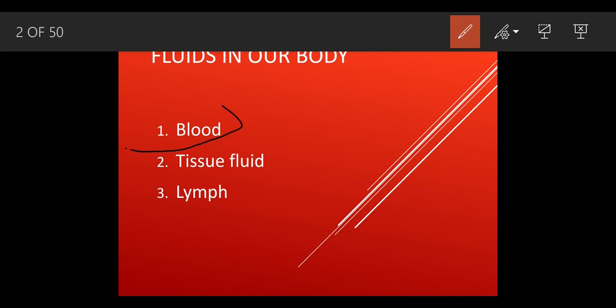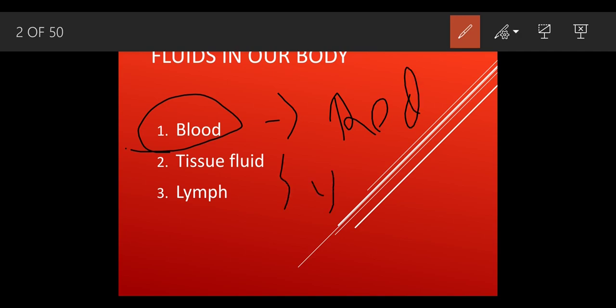Blood, we are quite familiar, is red in color, but tissue fluid and lymph, a word you have heard, are white in color. As the blood is red and its function is to be transported to each and every part of the body, there is another set of channels called the lymph, which runs adjacent to the blood vessels.